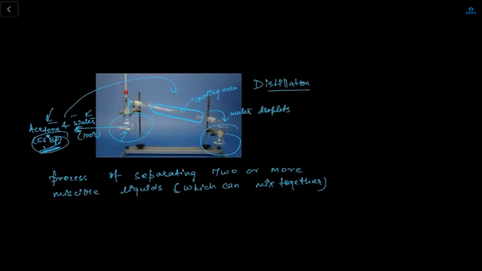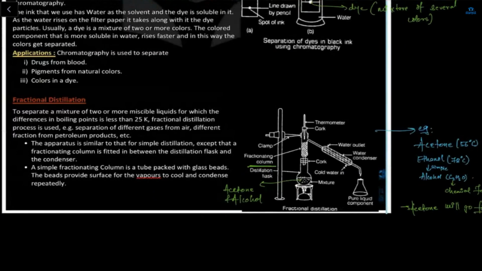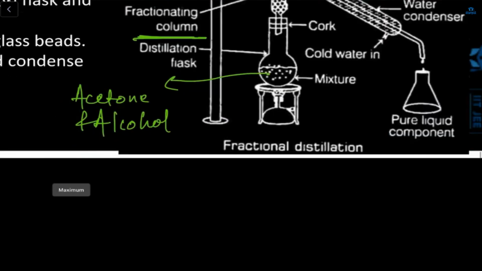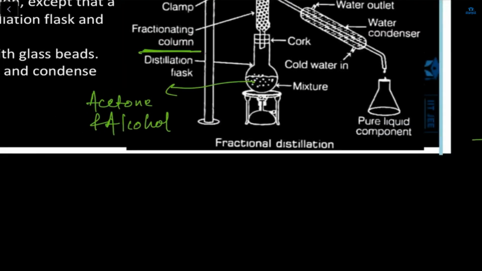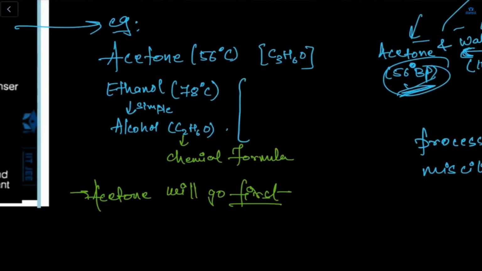Okay. And the advanced one is the fractional distillation. We have talked about only the distillation one. Now what is fractional distillation? What is the difference between distillation and fractional distillation? Let's say this is my beaker, and here is the mixture of acetone and alcohol. Acetone and ethanol also we can say. Ethanol is an alcohol only.